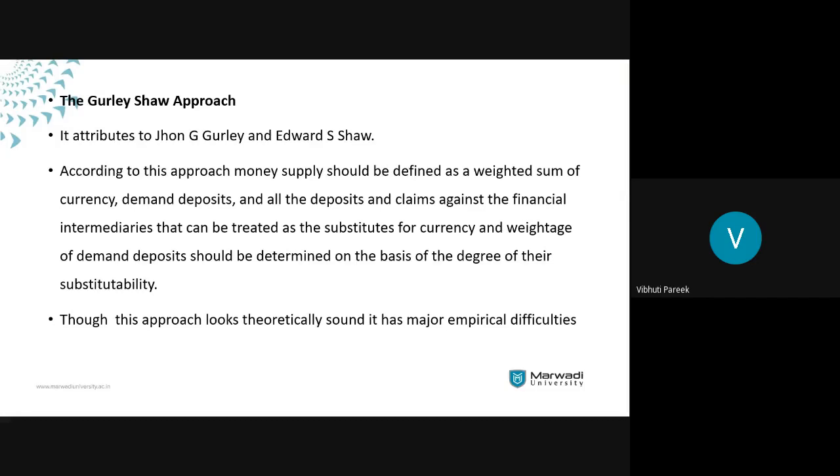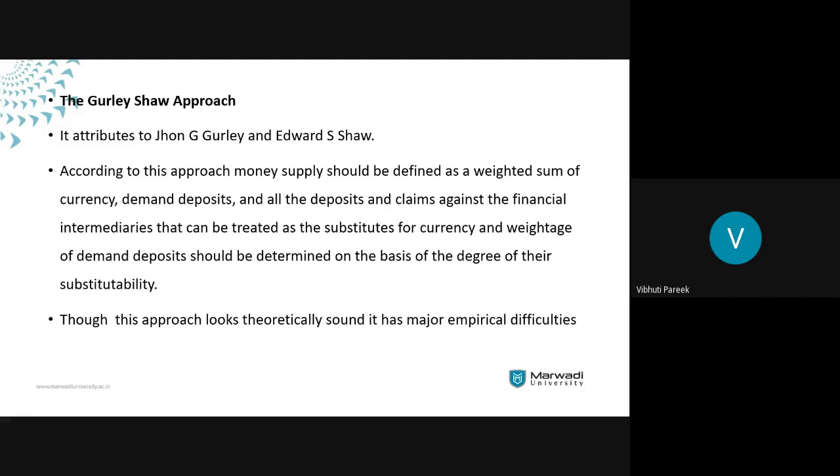Everything should be included. Now, when we are theoretically looking at this sort of definition, we do not find any flaw with it. When we are reading the definition, we are able to say that they are including everything. This is very good. Can't we say that? As all sorts of money are included in it, this definition seems to hold its ground very properly, and it is good, right?